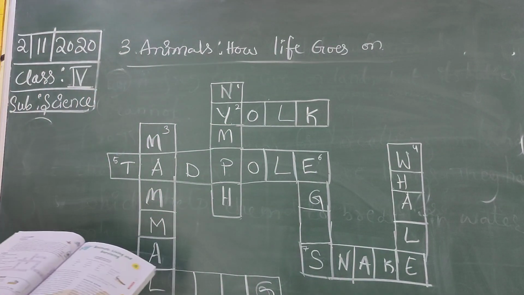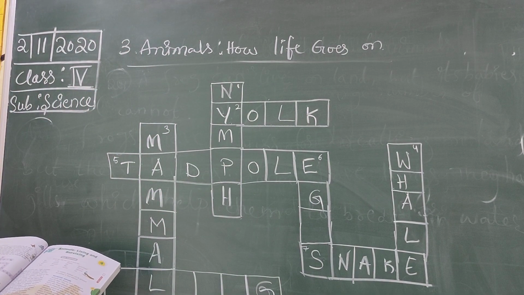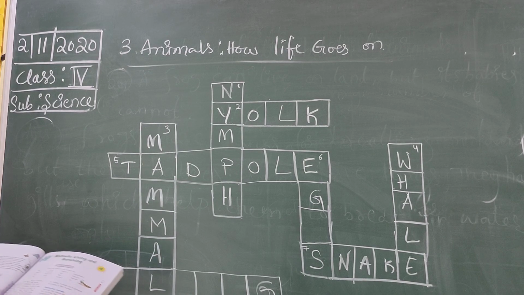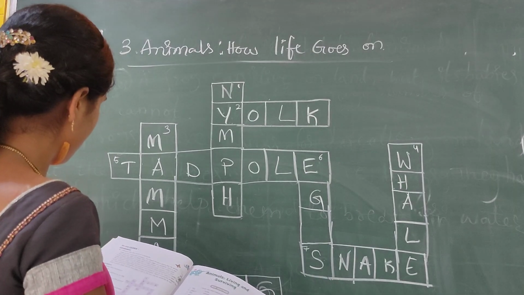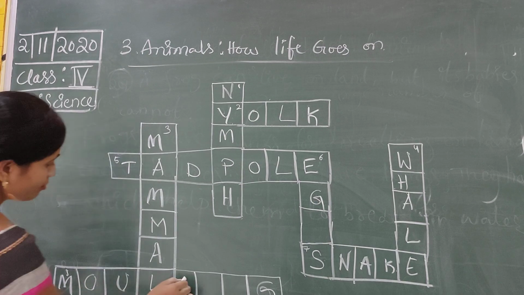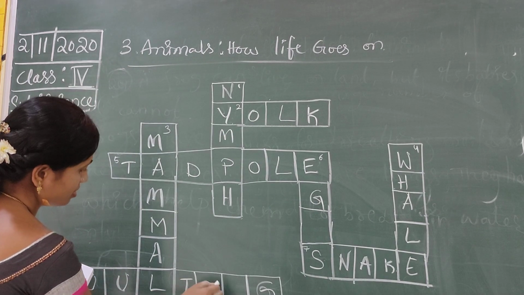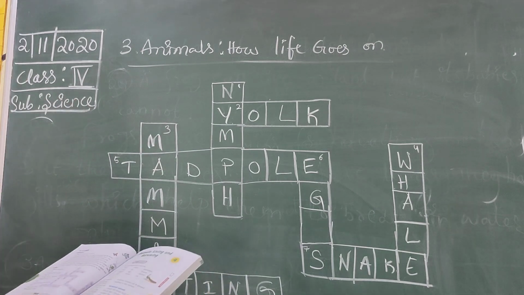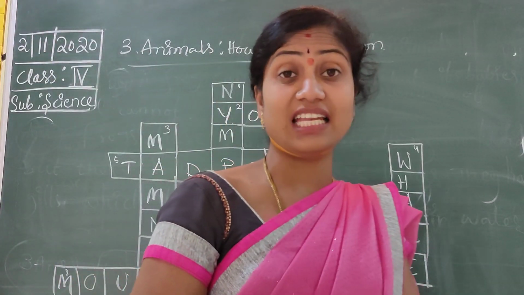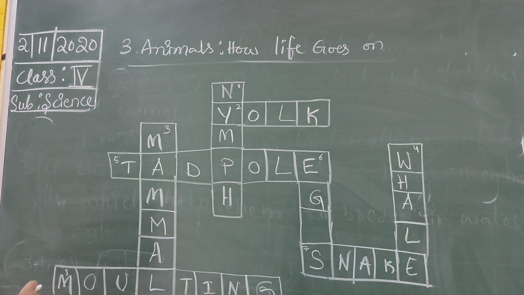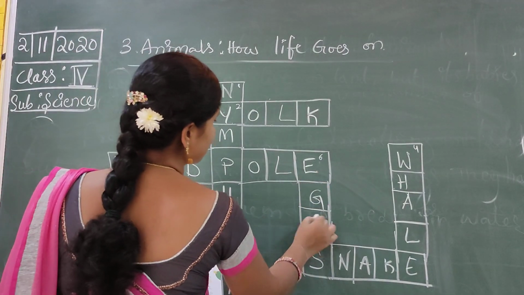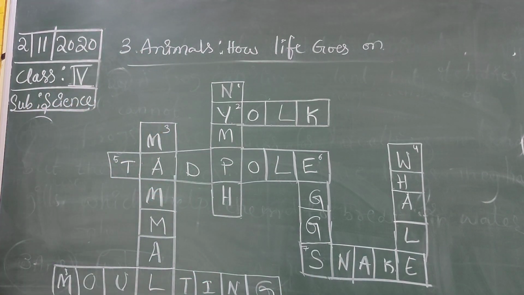Next, birds reproduce by laying eggs. Eighth one, shedding of the skin: molting. M-O-L-T-I-N-G, molting. Shedding of the skin. Eighth one, this is completed. Next, birds reproduce by laying eggs. E-G-G-S, eggs. Okay, completed.